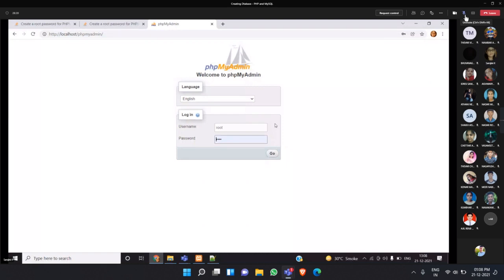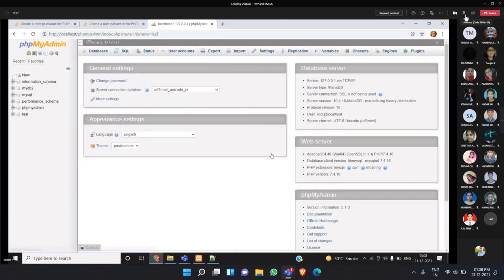In that, the PHP Apache default page will be visible. On the top, you can see phpMyAdmin. You will click that and come to this page. It will ask you to enter the password you set in the previous step. Type the password and click go. You will come to the phpMyAdmin database page.